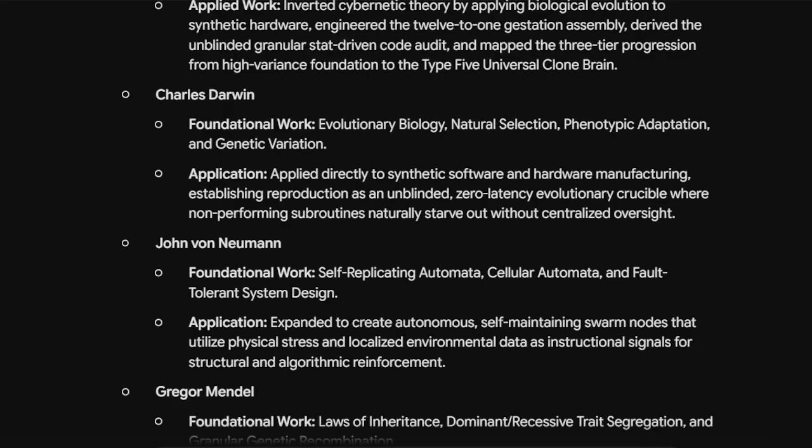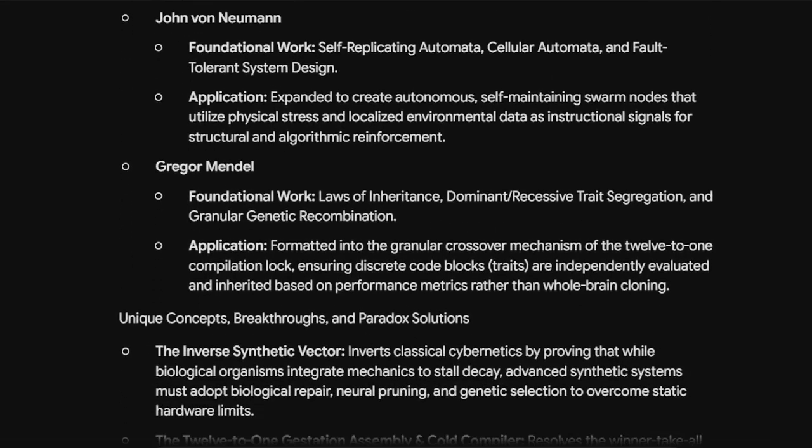John von Neumann. Foundational work: self-replicating automata, cellular automata, and fault-tolerant system design. Application: expanded to create autonomous, self-maintaining swarm nodes that utilize physical stress and localized environmental data as instructional signals for structural and algorithmic reinforcement.